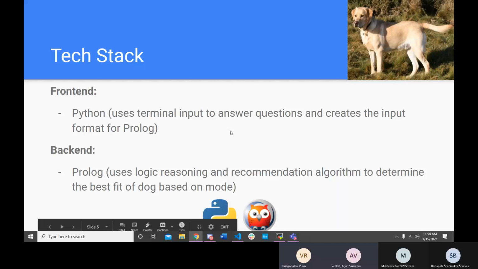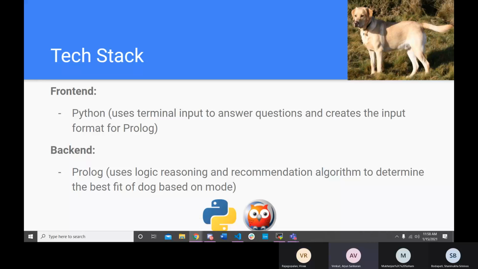So for our tech stack, we have two components, a Python front-end component and a Prolog back-end component. So our Python, besides getting the input, also has to process the input to make sure that it is valid, and also sends it in a form that Prolog can understand. And Prolog, of course, uses its logic and reasoning and the algorithm that we developed to finally recommend the best dog for you based on which breed hits the most of the attributes that you've picked.